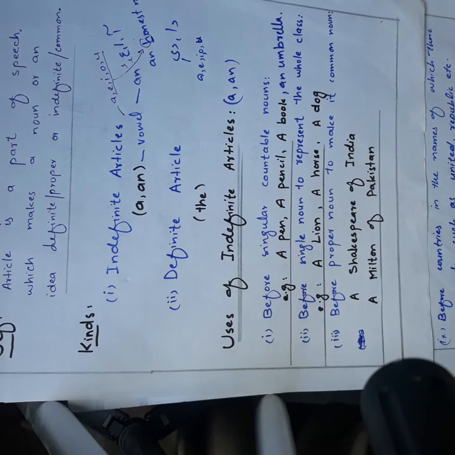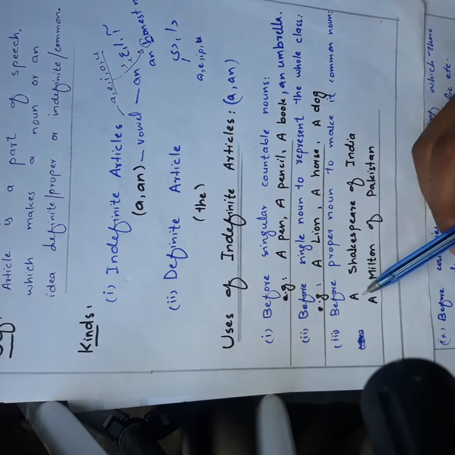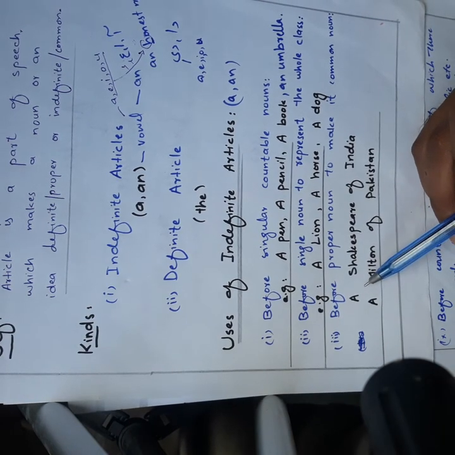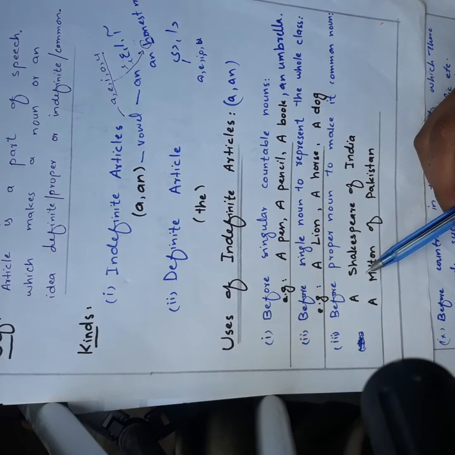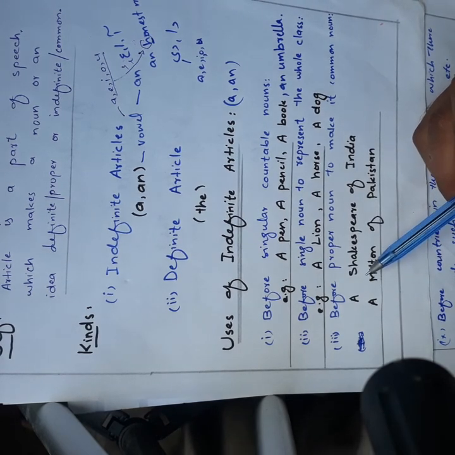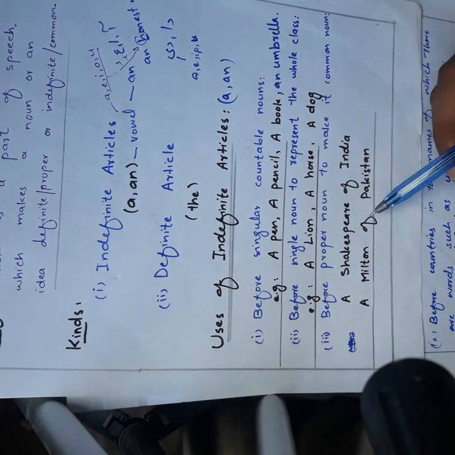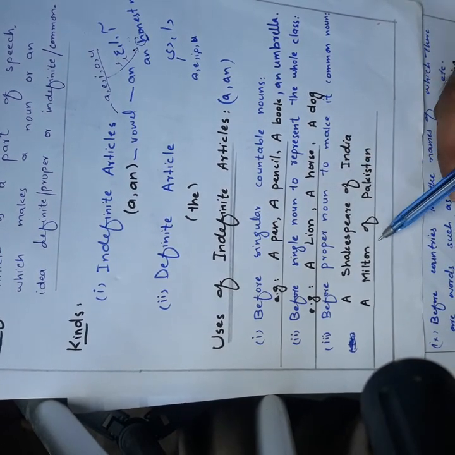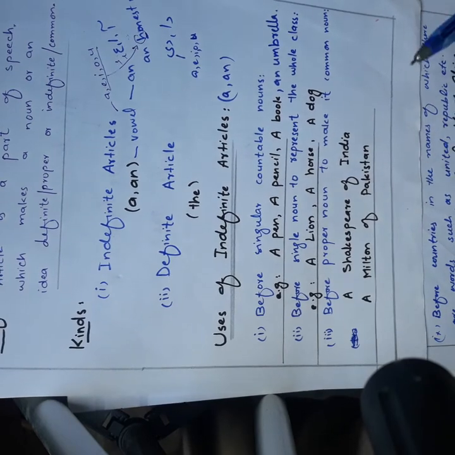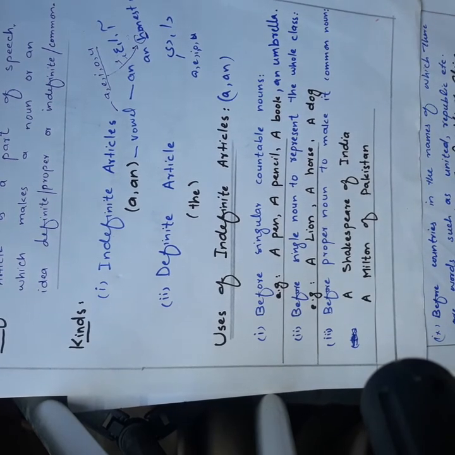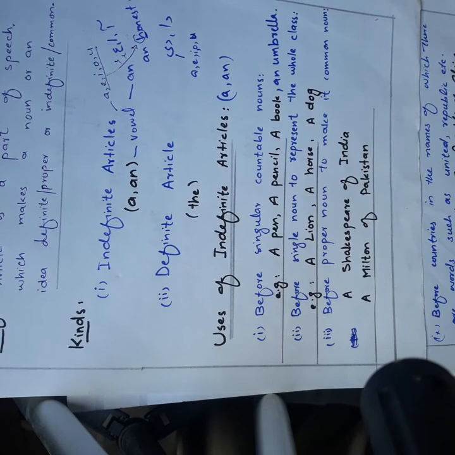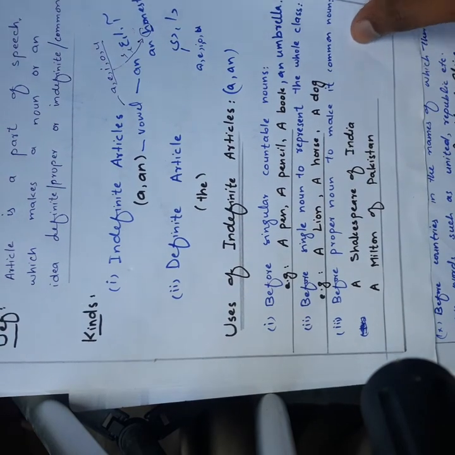But how have we made it common? By using an indefinite article before the proper noun. So we have used an indefinite article before this proper noun, and we have made it a common noun. A Shakespeare of India, a Milton of Pakistan. Okay, Milton is a poet. So we have made it a common noun from the proper noun.